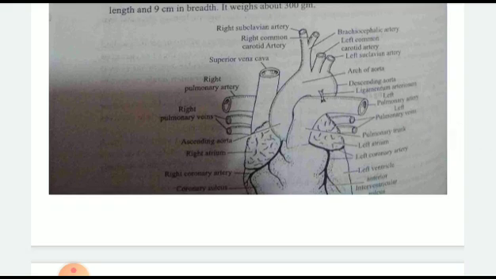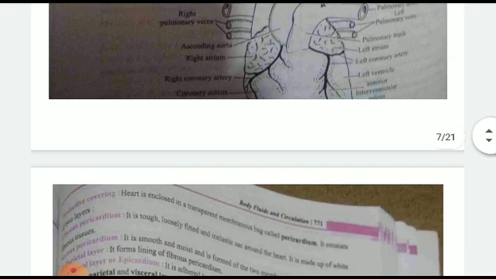Aorta will be there, pipelines will be there, capillaries will be there. They will show the movement. Superior vena cava and posterior vena cava will also be there.